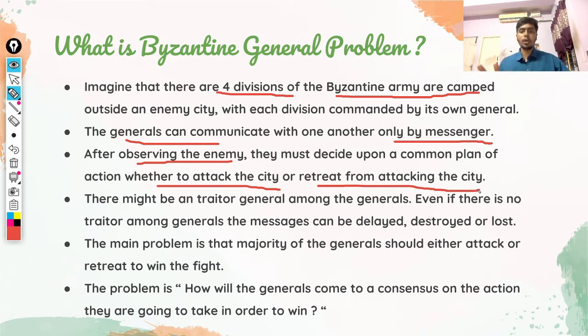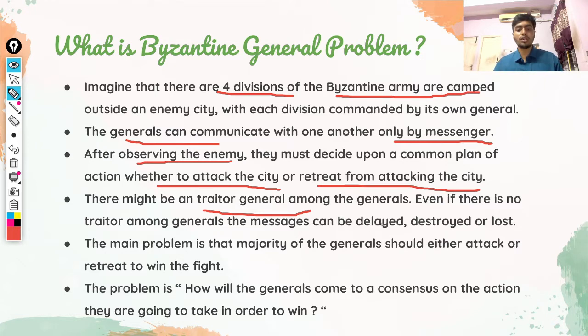There are only two things possible: either they attack the castle or they retreat from attacking. And there might be a traitor among the generals. In any group there will usually be a traitor, so similarly, even from within the generals, there might be a traitor as well.